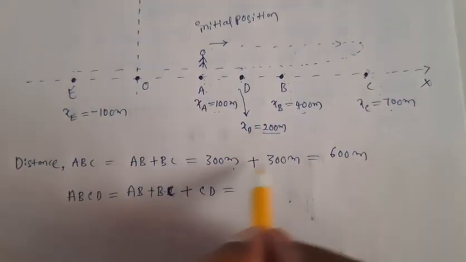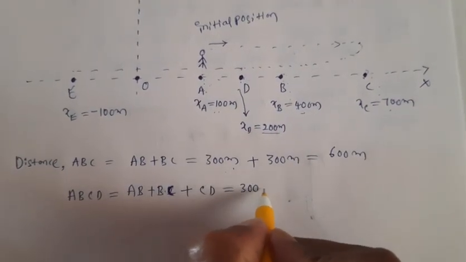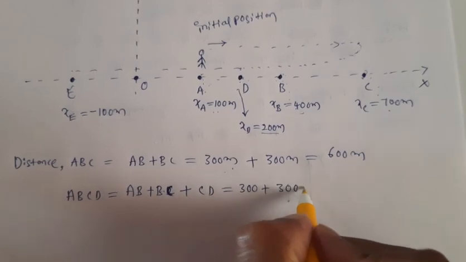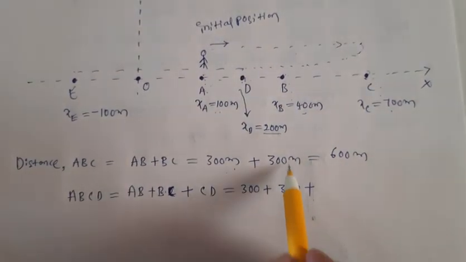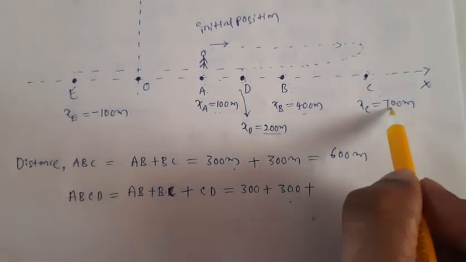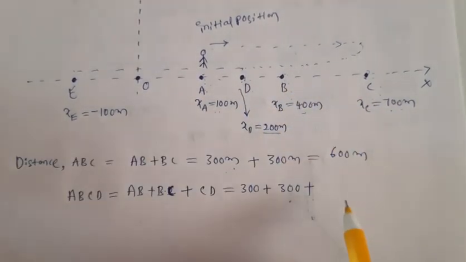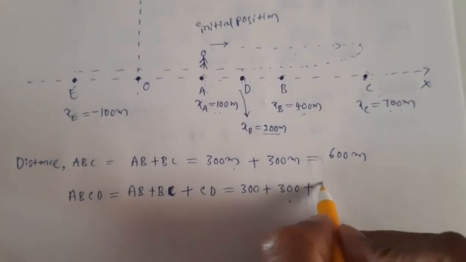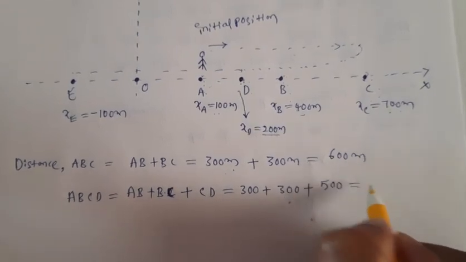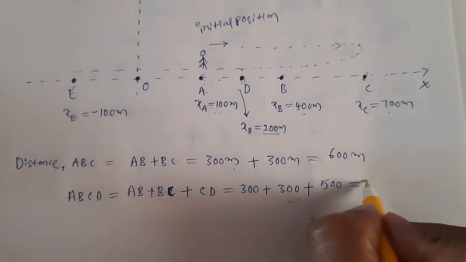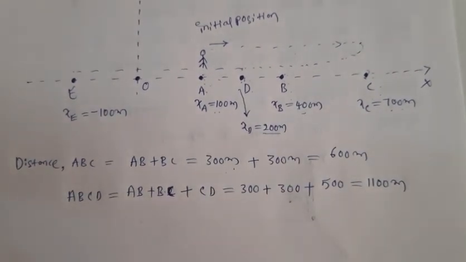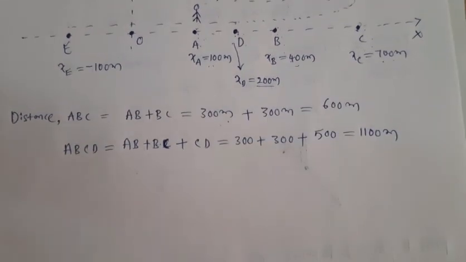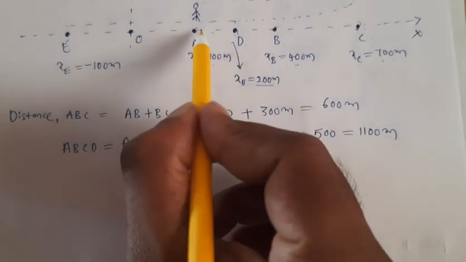From AB, BC we already got these two values. 300 plus 300. From here to here, what is the value? This position is 200 and this position is 700. So from here to here the value is 500, right? So 500 plus 600. So how much do we get? 1100 meters.